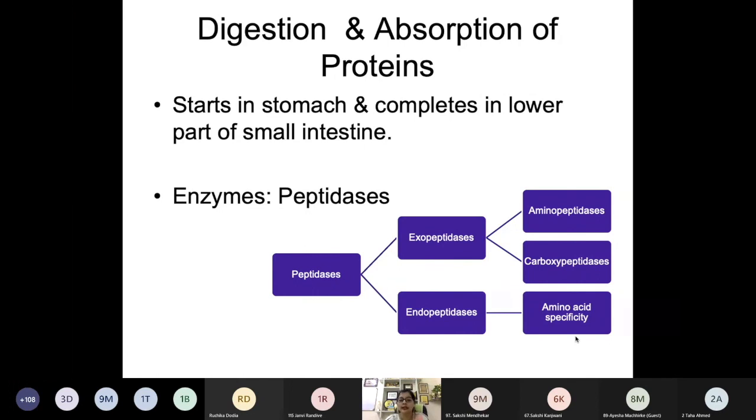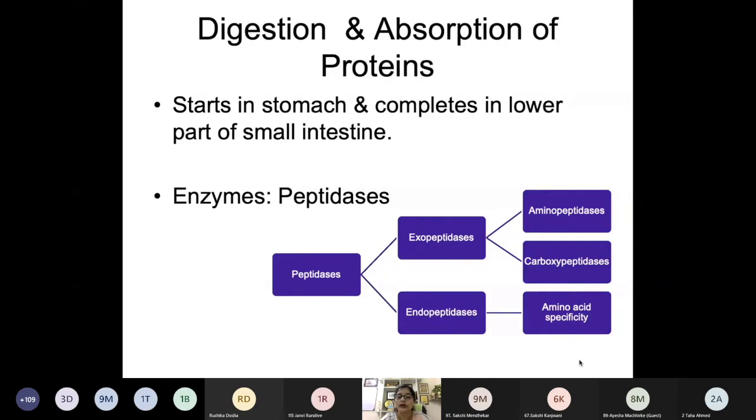So these endopeptidases are specific for amino acids. मतलब कोई भी enzyme कहीं भी जाके काम नहीं करेगा. उनकी खुद की एक condition है कि I'll act only on the aromatic amino acid, I'll act only on the neutral amino acid.